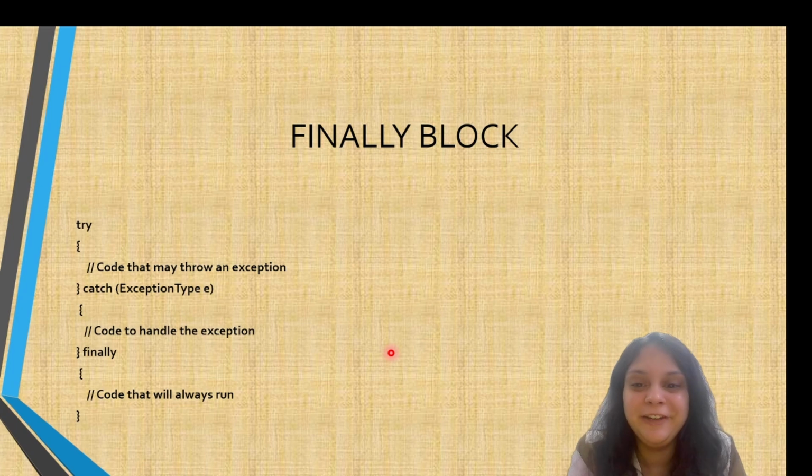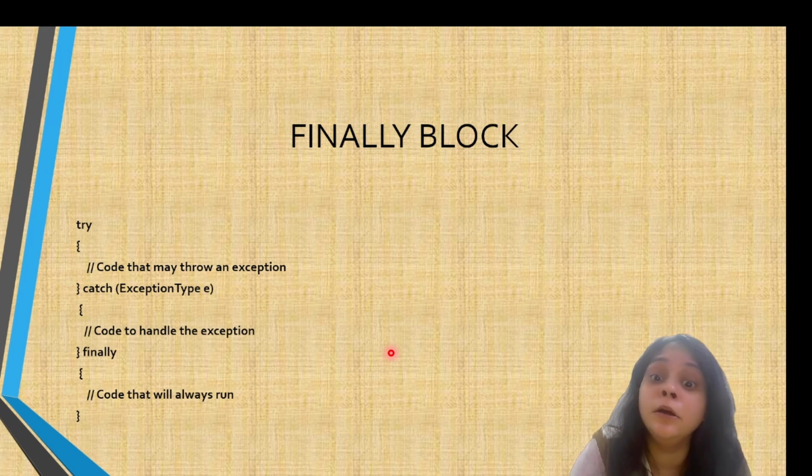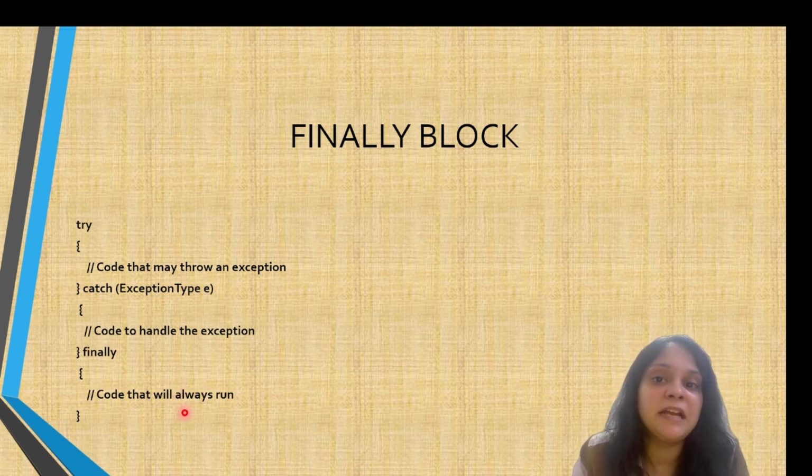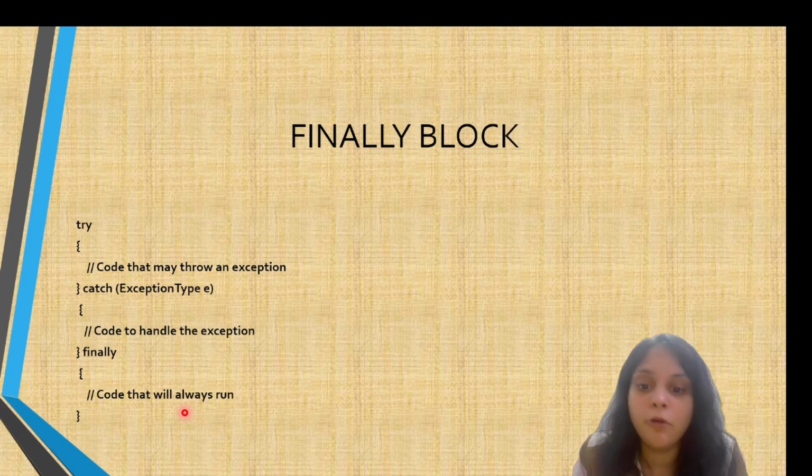Simple and effective. Now, sometimes you might want to do something regardless of whether an exception occurred or not. So, we will be using the finally block for the same. It is like dessert, always there, whether your meal was perfect or a disaster. So guys, the finally block is optional. The code will always run whether the exception is thrown or caught or not.